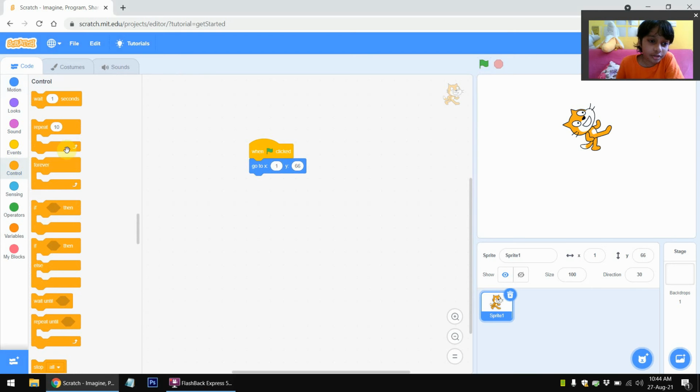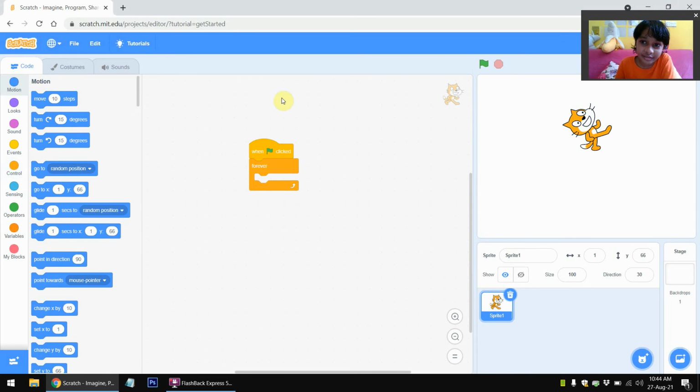You can even go to control. There's this forever block. What it does is that when the flag is clicked, this forever block will go over and over, forever and ever. It will never end. And you can even do this. So, for example, I'll add move 10 steps and turn 15 degrees on this side.